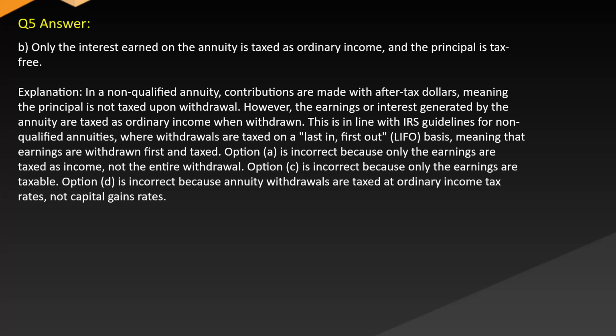Option A is incorrect because only the earnings are taxed as income, not the entire withdrawal. Option C is incorrect because only the earnings are taxable. Option D is incorrect because annuity withdrawals are taxed at ordinary income tax rates, not capital gains rates.